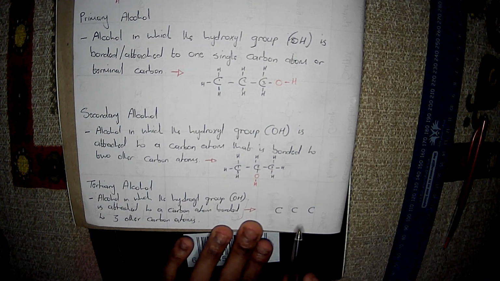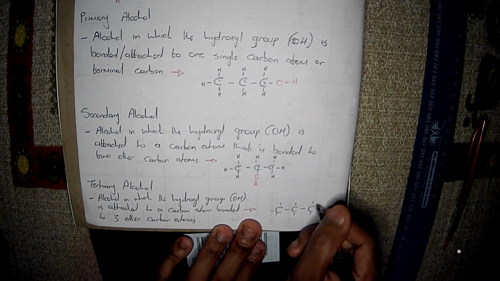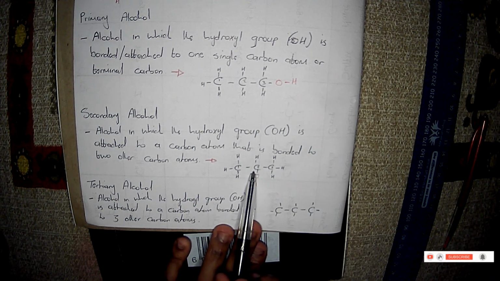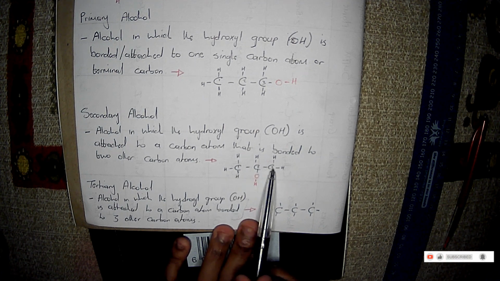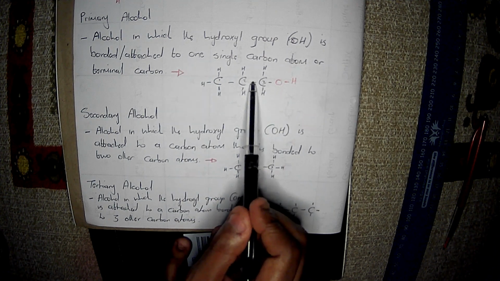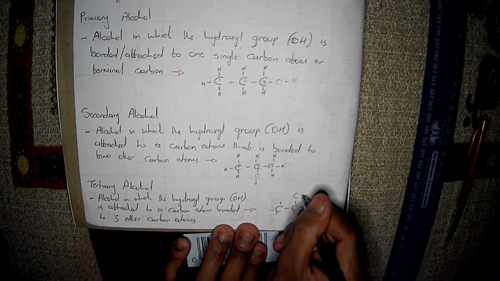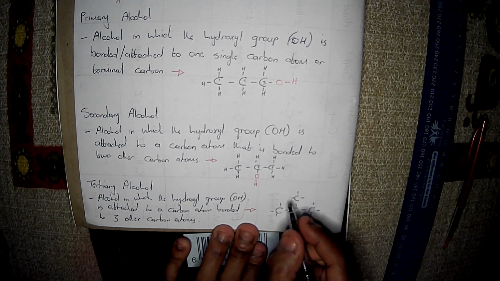Now, let me complete the structure like this so that I can further explain this to you. Remember, with this one, it is bonded to two other carbon atoms, and this one is bonded to one carbon atom, which is this one. And for this one to bond to three other carbon atoms, it would have to have 1, 2, 3 carbon atoms. So I'm just going to write it up here. Now it kind of makes sense.